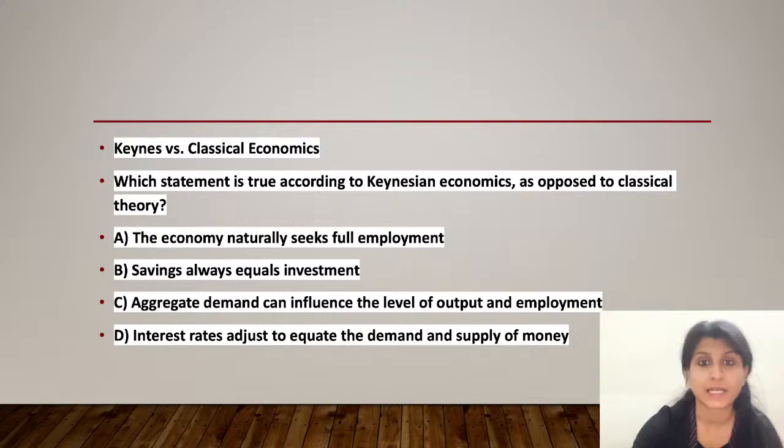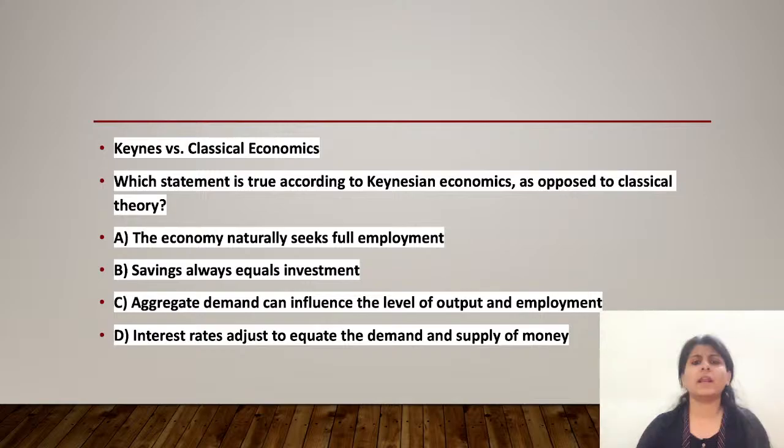Then option D, why is it incorrect? Interest rate adjusts to equate the demand and supply of money is also more aligned with classical thought, which focuses on the role of interest rate in balancing the money supply and the demand automatically. Thus option C is the statement that is true according to Keynesian economics. So that is the right answer here.